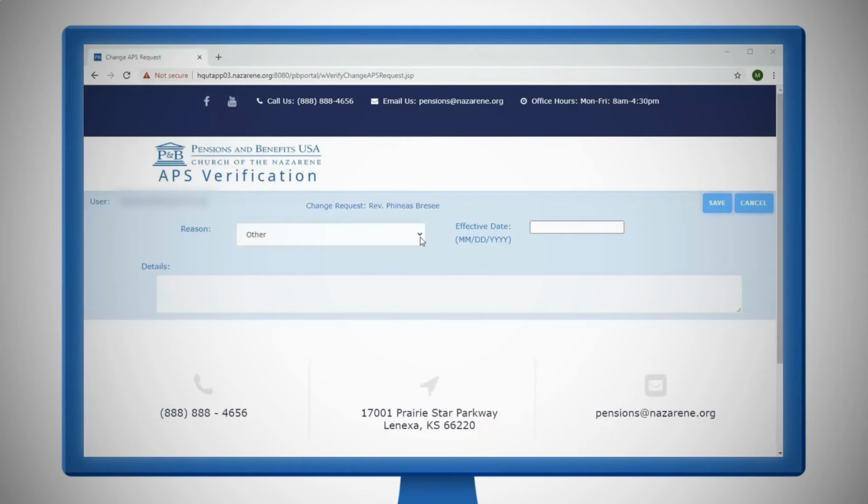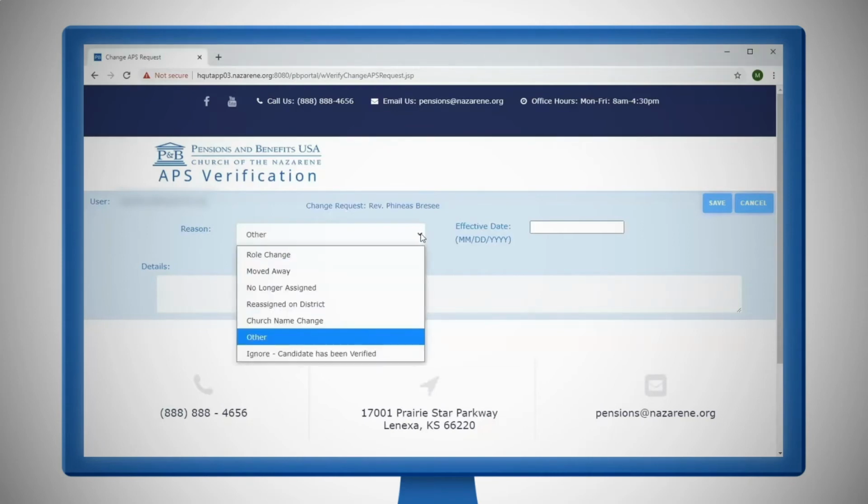Clicking in the dialog box will provide several options, such as role change, moved away, and so forth. Select the appropriate response, then insert a date for when the change in status actually took place. For instance, Reverend Phineas Brzee moved to another church on the district on November 6, 2019.